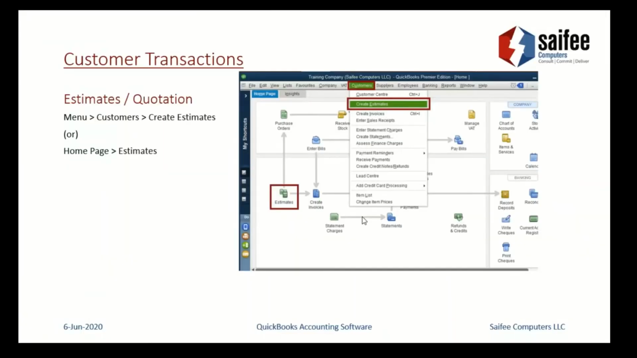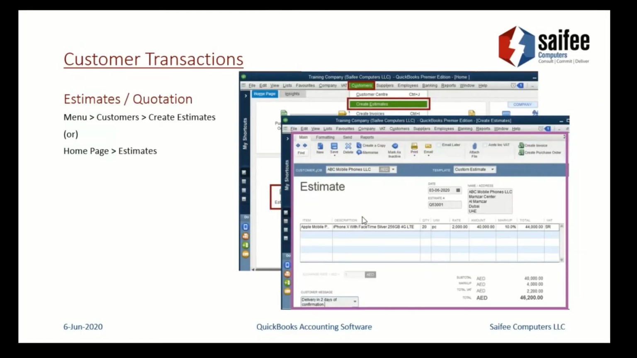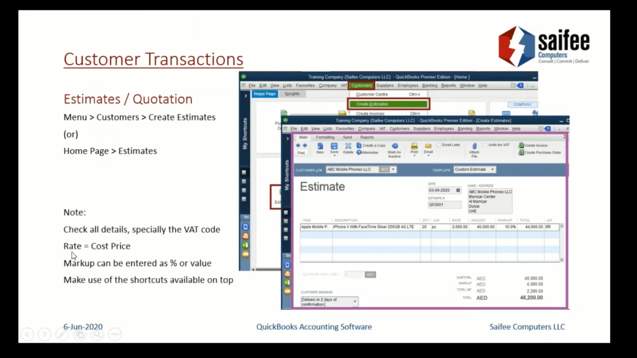So moving on, if you look at it, we created an estimate for a customer, ABC mobile phones. And just in the notes, if you see, the rate is the cost price, and markup can be entered as a percentage or a value, whatever is easier for the end user. Again, if you just want to put a markup of, for example in this case, 5,000, you can just put the value 5,000. So the amount will become 40,000 plus 45,000. And then again, you make use of the shortcuts which are available on top. Like we discussed one in the purchase order, you can create a copy of the estimate also.